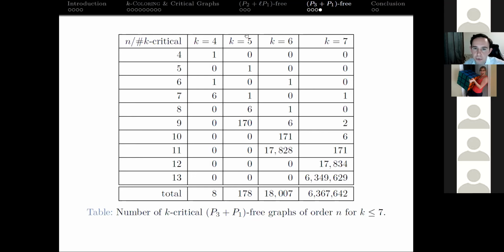So this was known for 4. We've got the complete list for 5 critical, P3 plus P1 free. So there's 178 of those. There's 18,006 critical, P3 plus P1 free. And then what really lagged the computation time is this 7 critical, right? So there's 6.3 million of those in general.